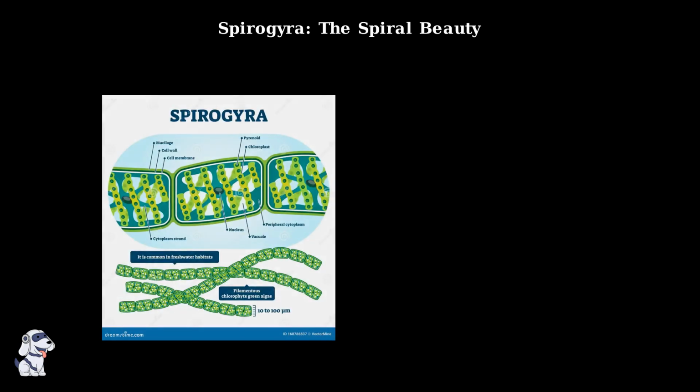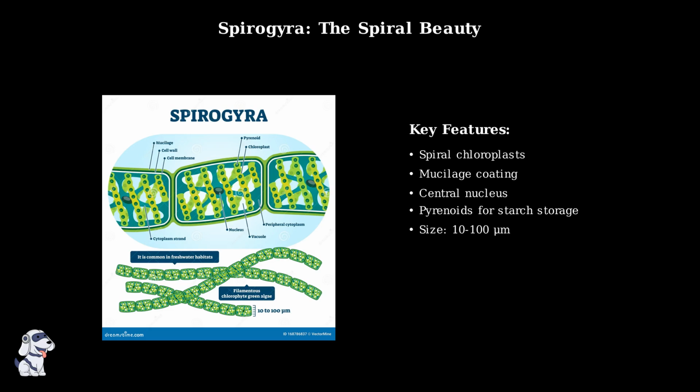The Spirogyra cell structure is remarkably organized. Each cell contains one or more spiral-shaped chloroplasts that contain pyrenoids for starch storage. The cells are surrounded by a protective mucilage coating and typically measure between 10 to 100 micrometers in diameter.